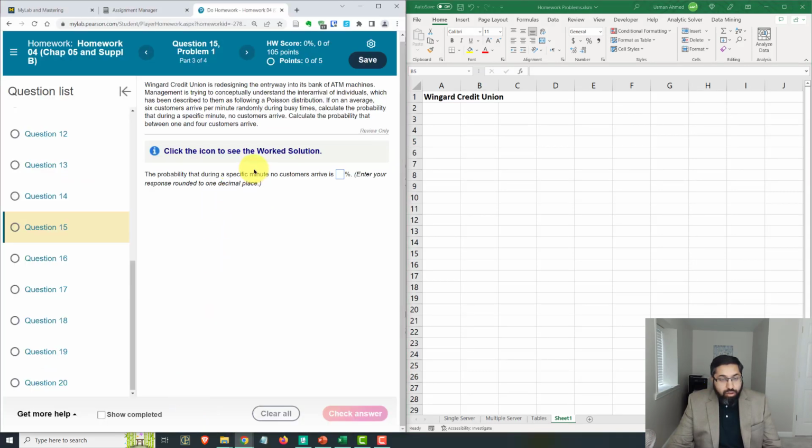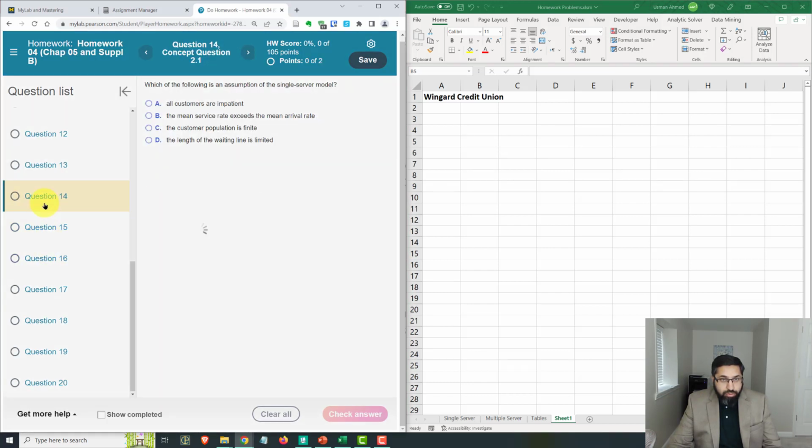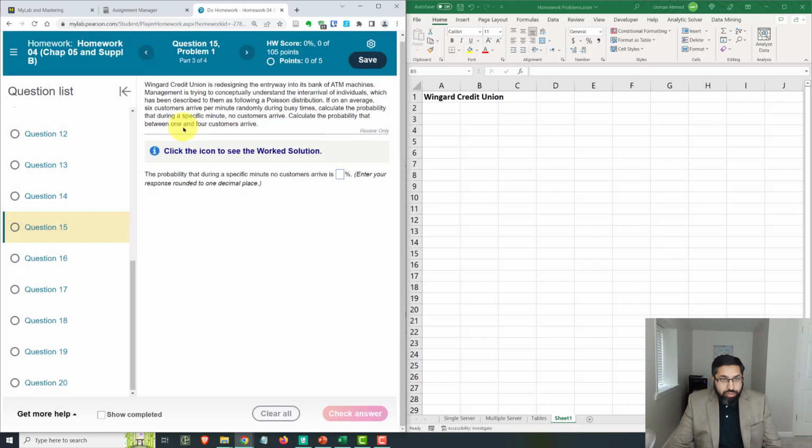So these examples can help us solve these problems. Okay, so let's start with the first problem, which is this one. Wingard Credit Union is redesigning the entryway into its bank of ATM machines. Management is trying to understand the inter-arrival of individuals, which has been described to them as following a Poisson distribution. So on average, 6 customers arrive per minute.